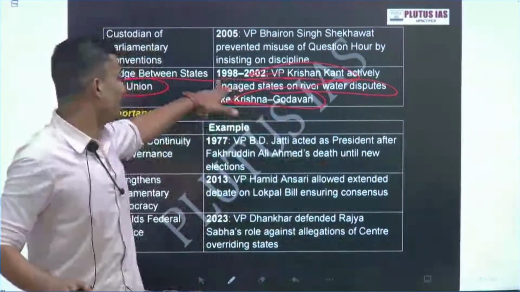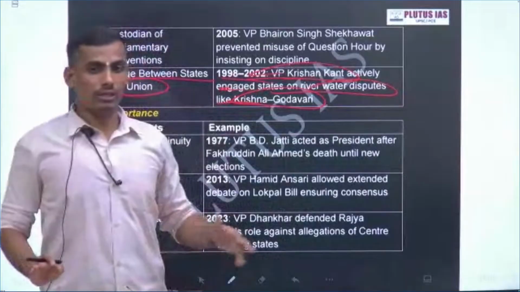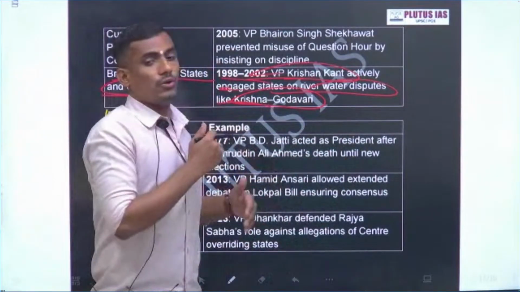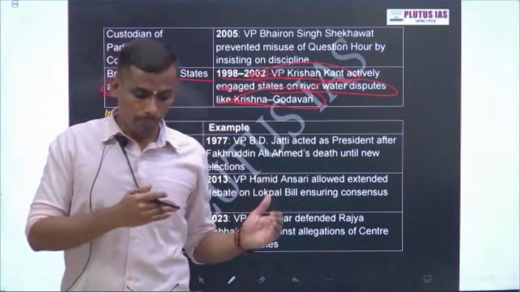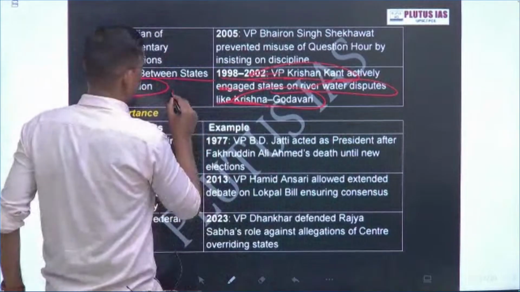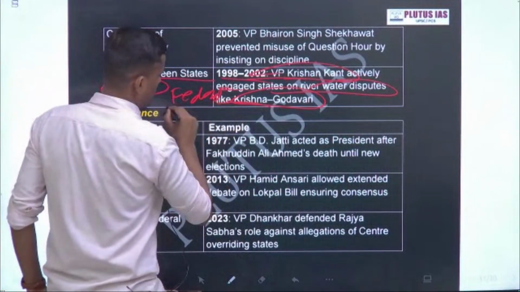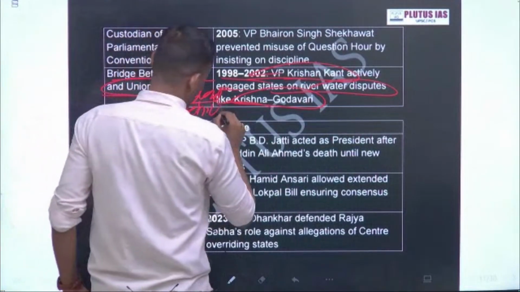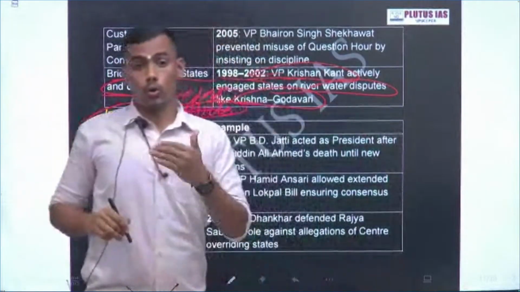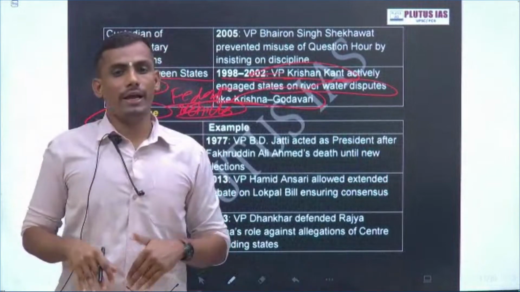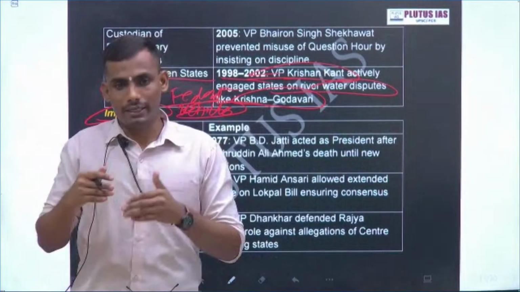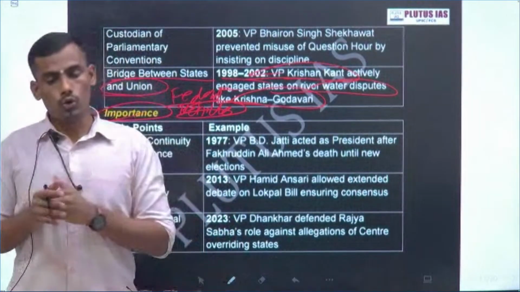Okay, this was during Atal Bihari Vajpayee's term. Can you imagine, during Atal Bihari Vajpayee's prime ministership? So this is the uniqueness of your answer. If you mention it in your answer, this will help you a lot. So this is the federal vehicle. Now these are the roles of the Vice President of India: acting as a president, acting as chairman of the Rajya Sabha, acting as a federal vehicle. So these are the roles of the vice president.